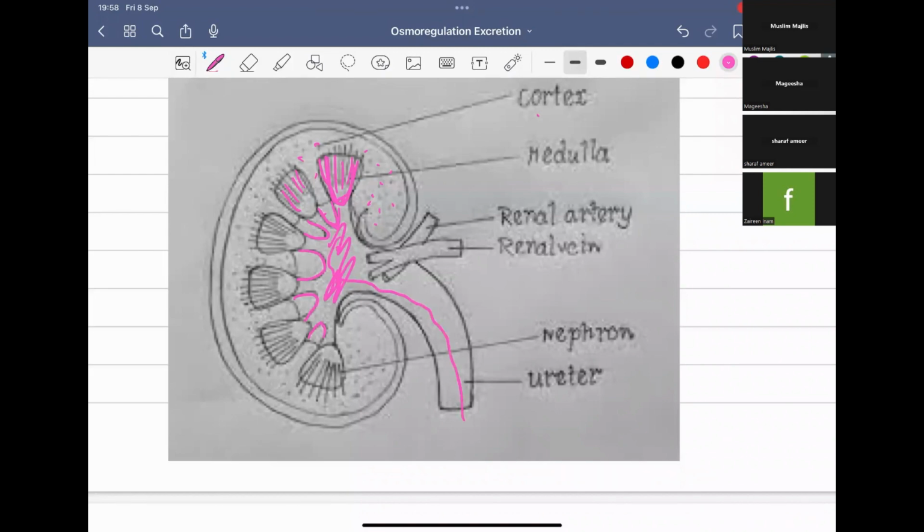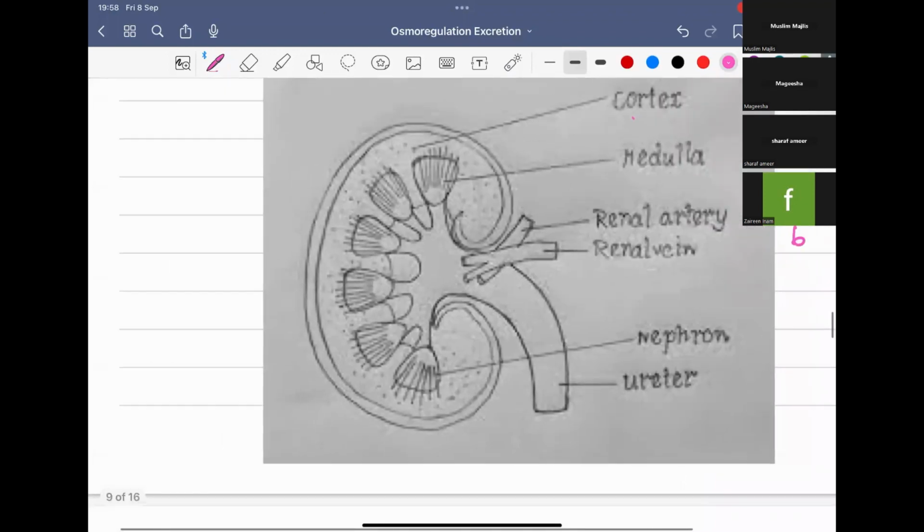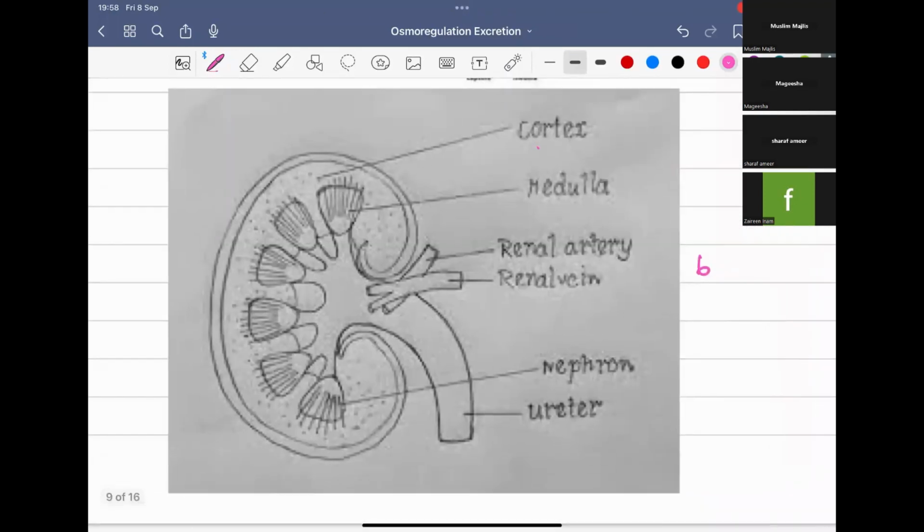Okay. Also, you can see the renal artery and the renal vein. They are passing through the pelvis. So you should be able to draw this picture if they ask you to explain the gross structure of the kidney. So you have to draw this. They will allocate around 6 marks out of 150. Also, you have to label the picture. So, you have to draw and then label the picture. Okay.